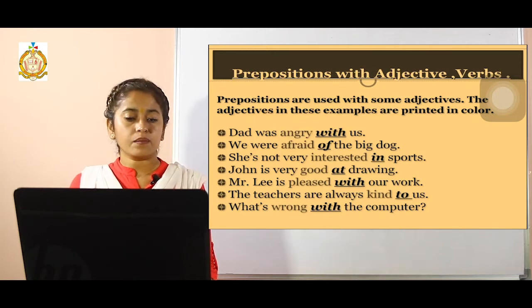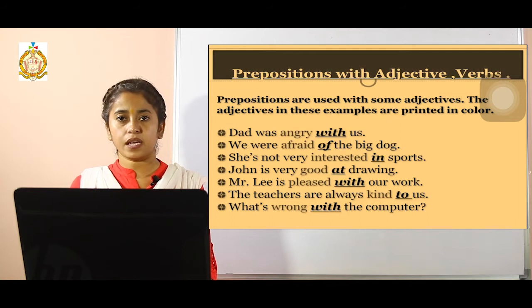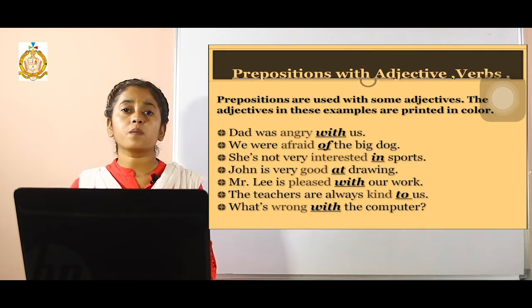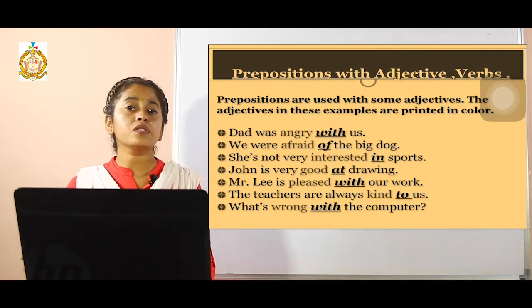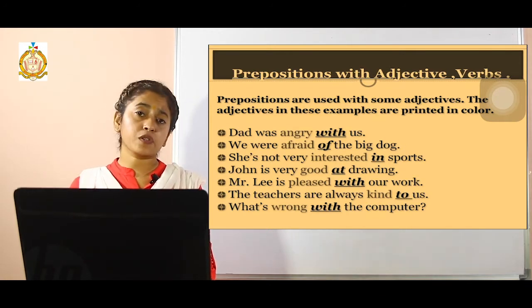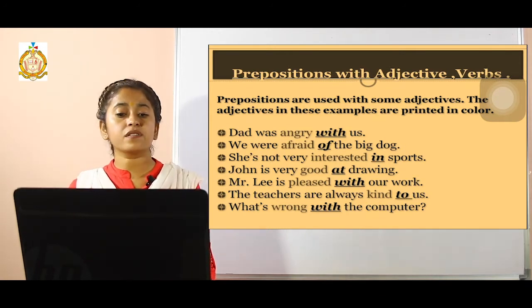See another example. Here is an example of good behavior over there. Right? Then next comes: is there a reason for this delay? Demanding a reason or a purpose, we have already studied, we will use the very word for, like that. In some cases, prepositions are also used with the adjectives and the verbs.